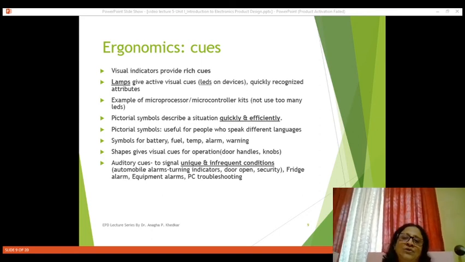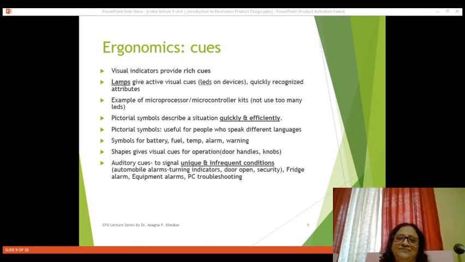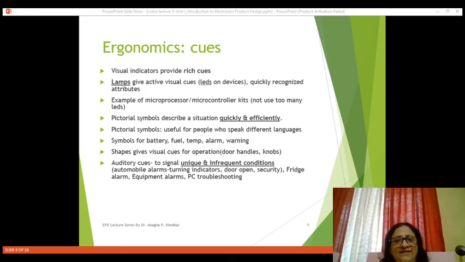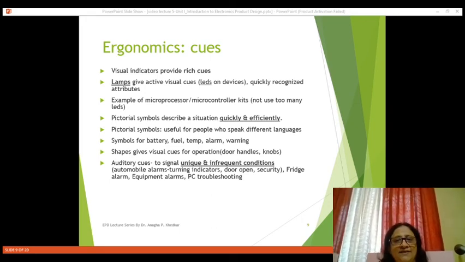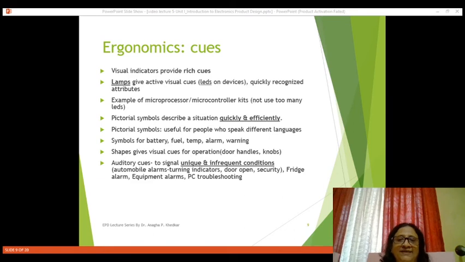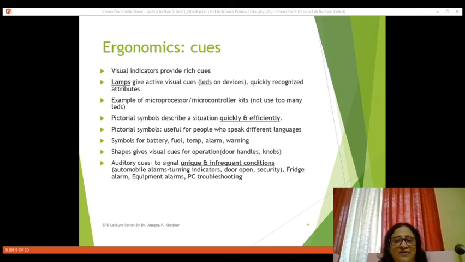You can take the example of PC or computer troubleshooting also. Whenever we switch on our computer, a typical single beep comes. If there is a problem related to the memory, and we switch on the computer and it starts giving continuous beeps, then it shows that there is some problem with the memory, and we must find out what the problem is.